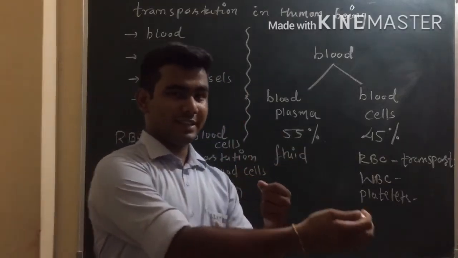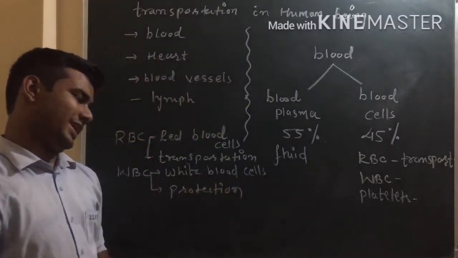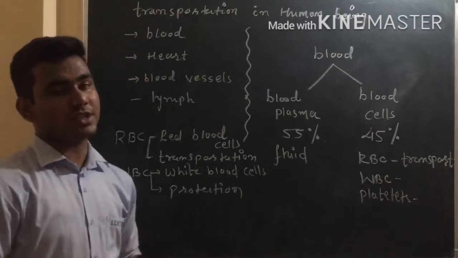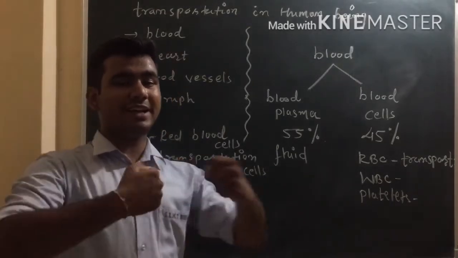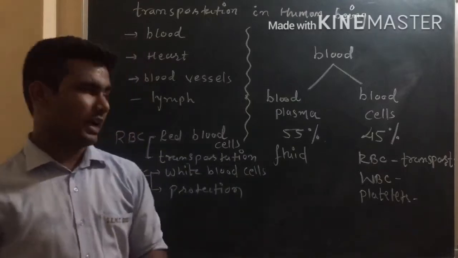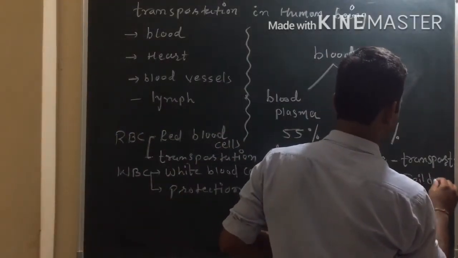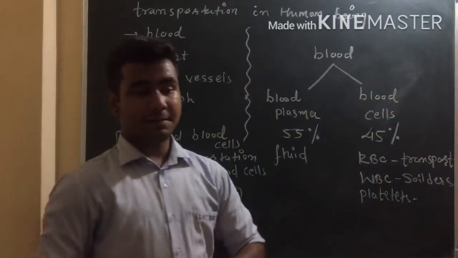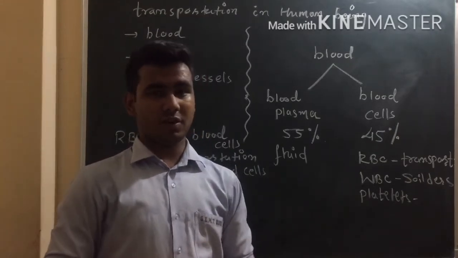When any disease tries to enter into our body, due to this WBC we will get protection from that disease. So these white blood cells will fight against the disease and will protect our body. So WBCs are called soldiers of our body.